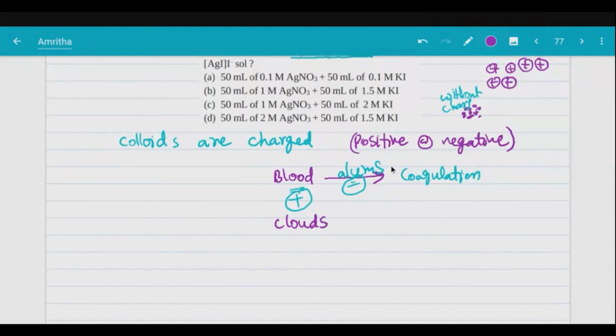Because gas is the dispersion medium, and it traps liquid particles. Gas traps liquid particles, so they can be either positive or negative. You can't say a particular cloud is positive only or negative only. They can be positive, they can be negative.